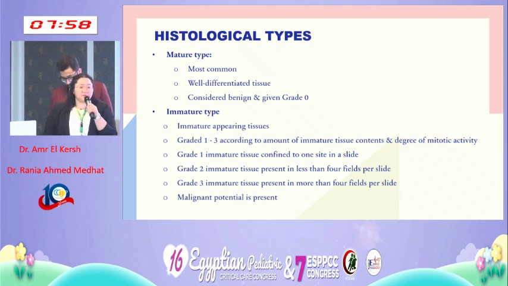Okay, so what are the different histological types of gastric teratoma? The most common type is the mature type, where histopathologically there is well-differentiated tissue. It is always considered benign, and it is given a grade of 0.